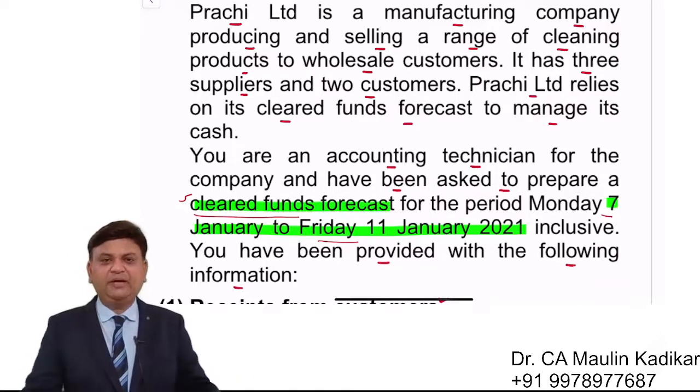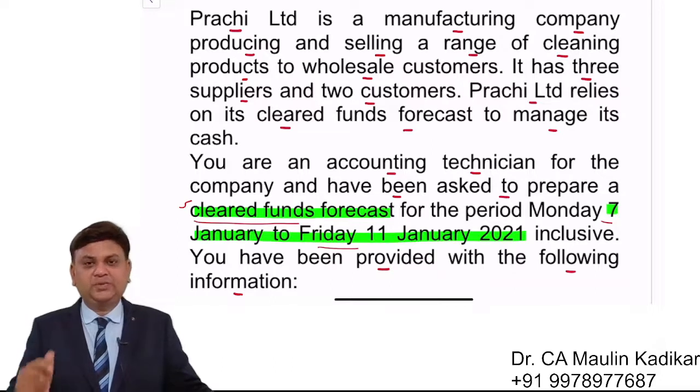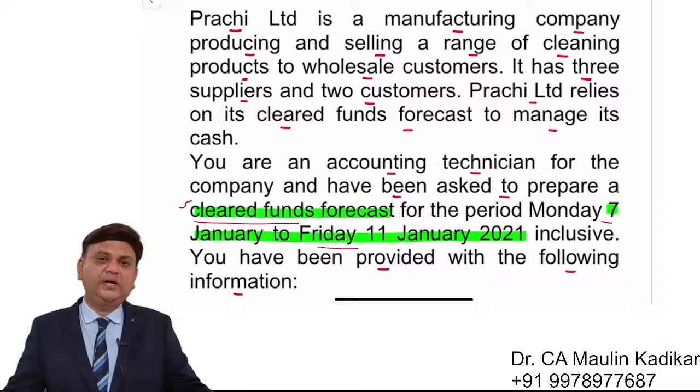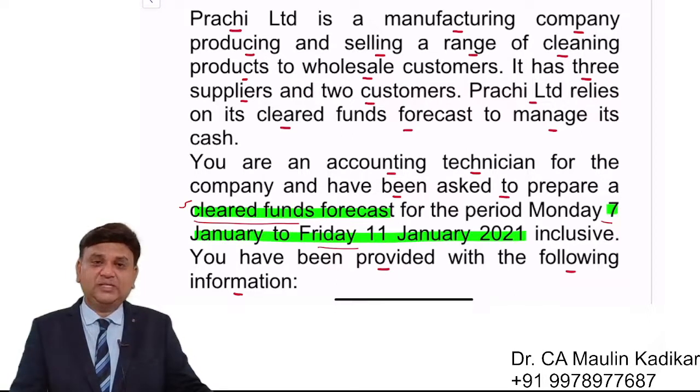Whatever this time gap is, it is given a technical name: the bank processing float. So the question says that you are required to read the information carefully and make an estimation of what we would be having as Prachi Limited's clear funds on a daily basis from 7th to 11th.